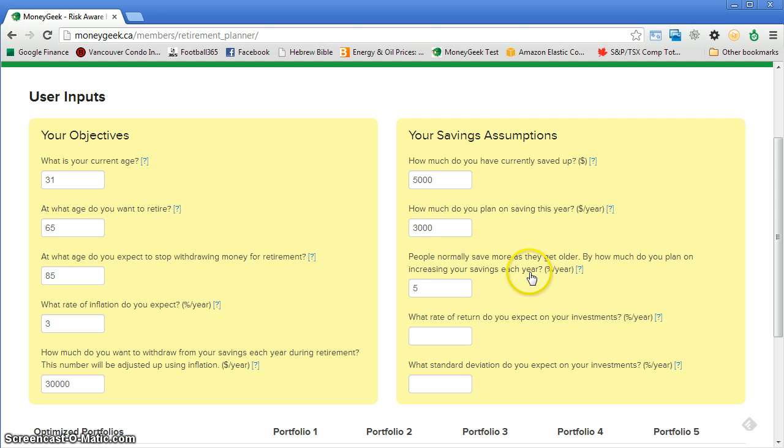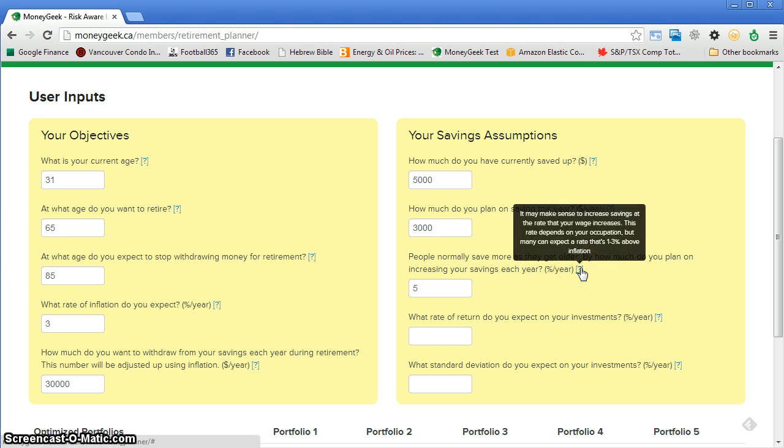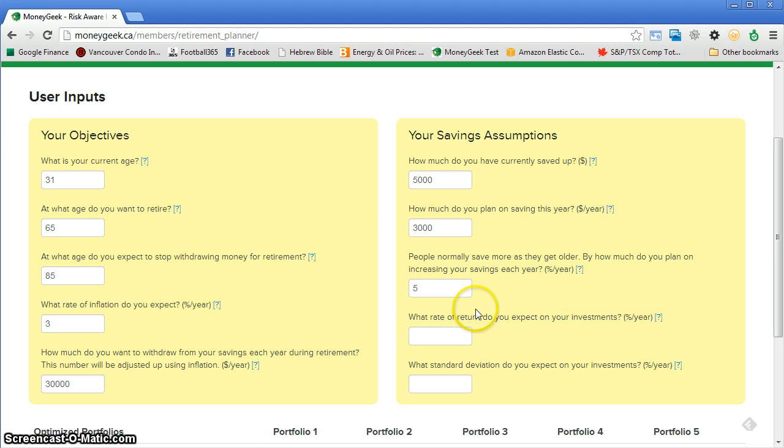If what I just said confuses you, you can always look at the help button to help you figure out how to put in this number. But in summary, we're basically saying that we plan on increasing 5% more in savings every single year than the year before. And then these next two questions ask us what our investment expectations are.